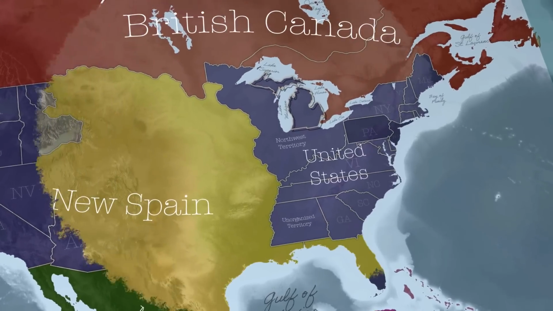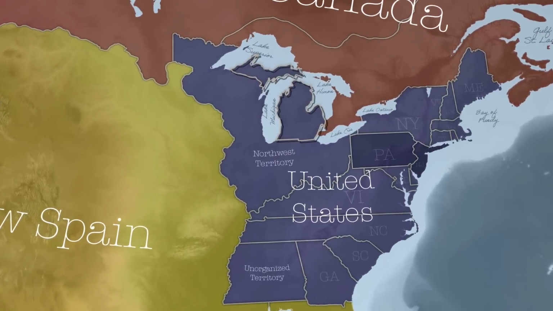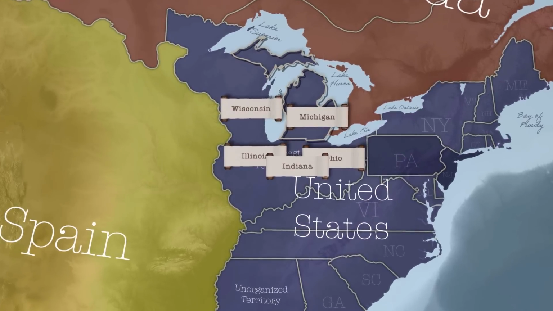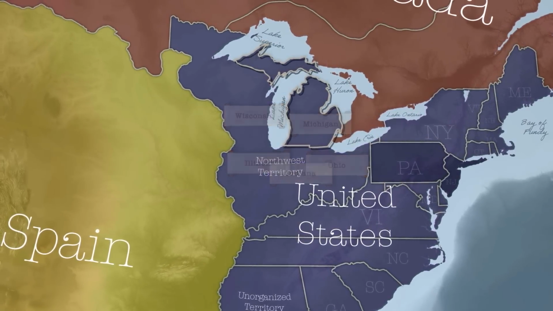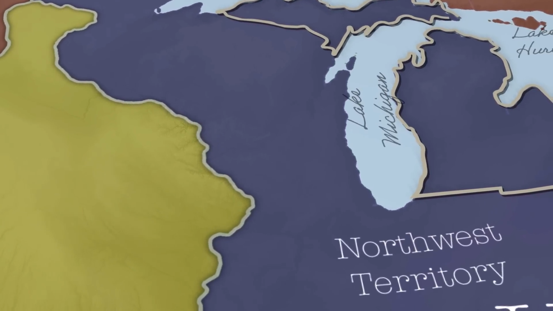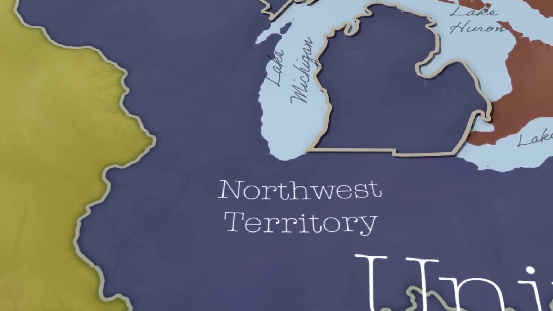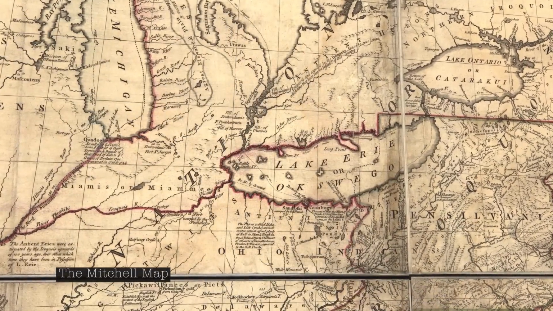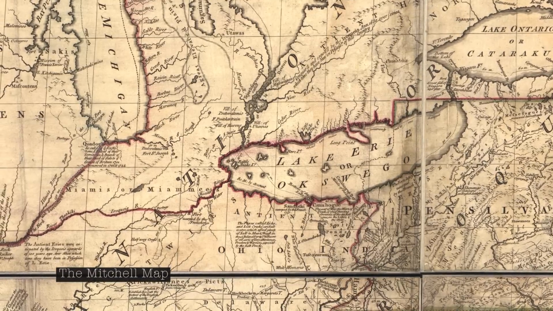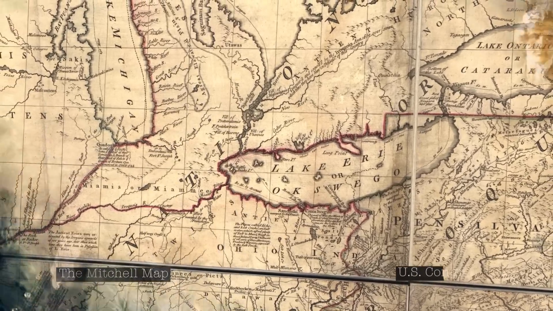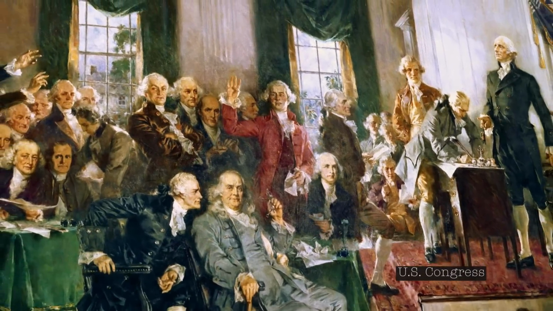In 1787, all of the land of modern Illinois, Indiana, Michigan, Ohio, and Wisconsin, plus a bit of Minnesota, was organized in the Northwest Territory. This territory was sparsely settled, poorly explored, and even more poorly mapped. The Mitchell Map, published in 1755, was the dominant representation of the area, but it was riddled with inaccuracies. This caused problems when it came time for Congress to try to organize the region.